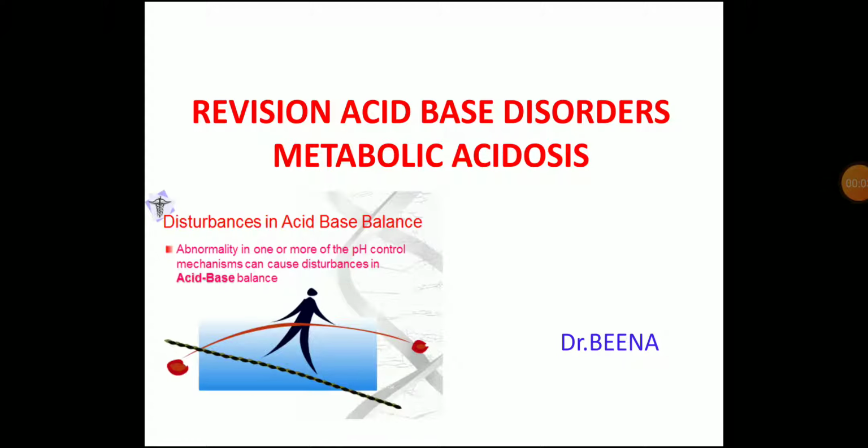Today we are discussing the revision on acid-base disorder, mainly the metabolic acidosis. So, disturbance in acid-base balance. Abnormally, one or more of the mechanisms of pH control can produce a disturbance in the acid-base balance. So, when there is any disorder in the pH controlling mechanism, there will be acid-base disorders.